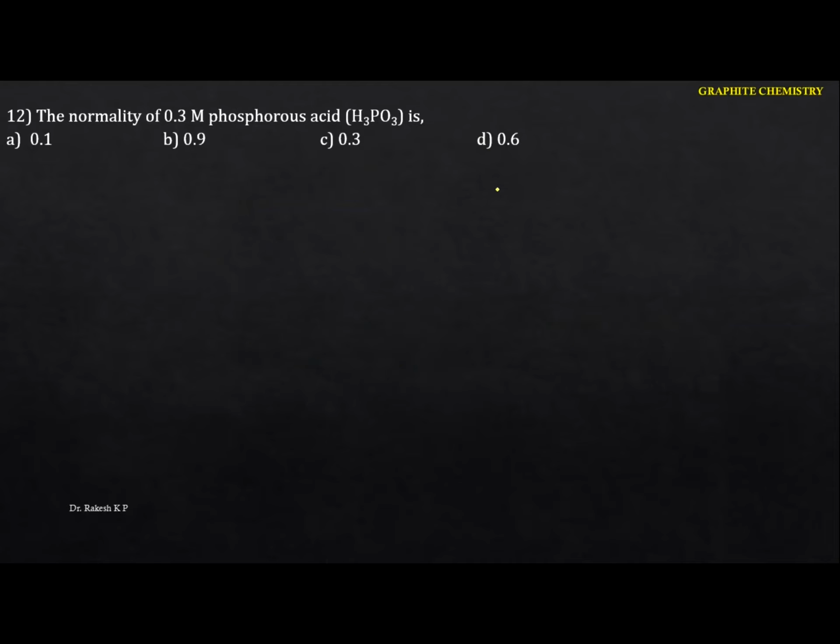The next one: the normality of 0.3 molar phosphorus acid is, okay, so now we have to identify the normality here. If it is an acid, just remember the relation between normality and molarity. Normality equals molarity into basicity. If it is an acid, we have to take the basicity. If it is a base, the normality of the base is molarity into acidity. Okay, just go to this one here. So what is the basicity of phosphorus acid?